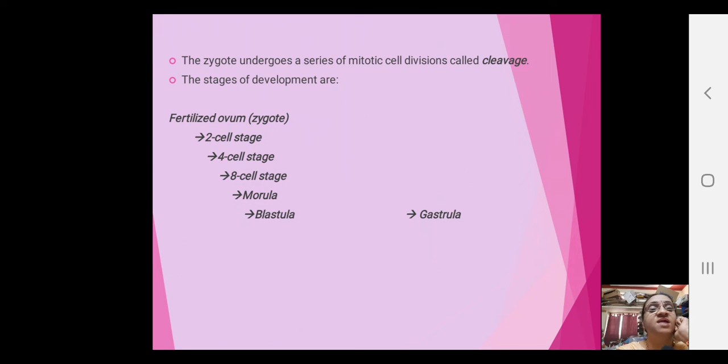Okay. The zygote undergoes a series of mitotic divisions called cleavages. Now, every division is not termed as cleavage, children. Here, the divisions the zygote undergoes are called cleavage. Now, you see a single celled zygote divides into 2 and then 4 and then 8. Now, at the 8 celled stage, it is called morula, and next it divides into what is called blastula. Okay.